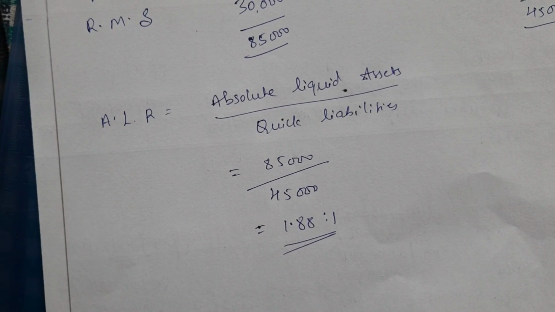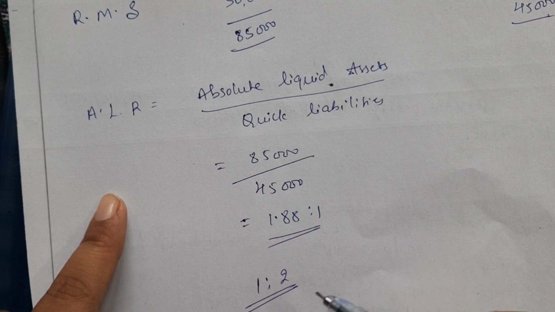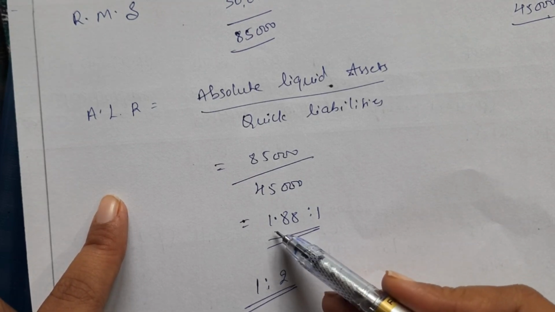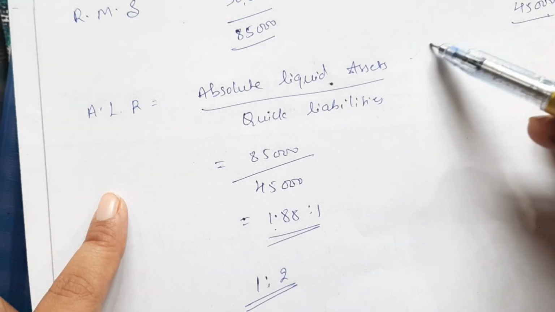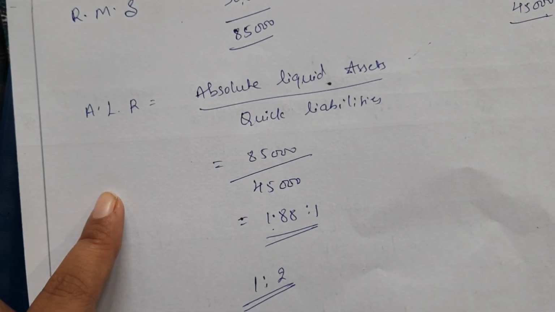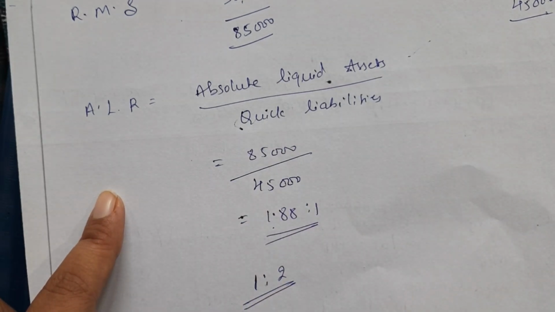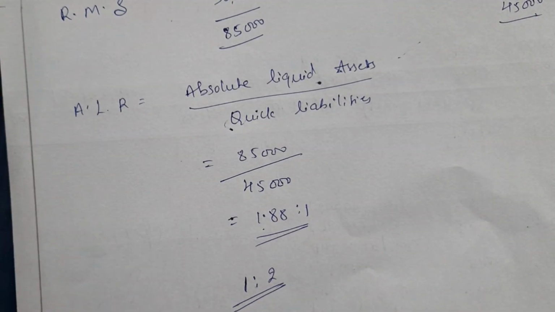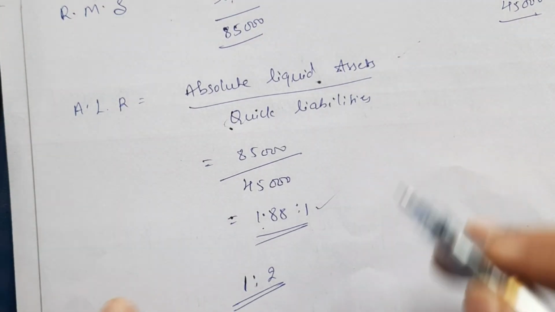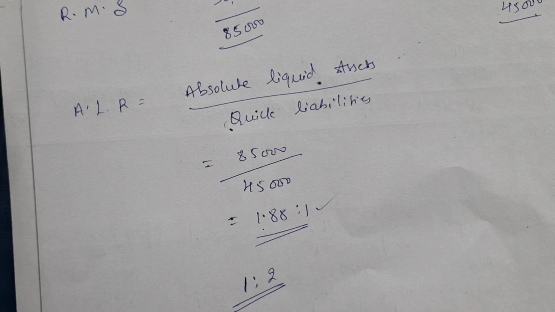So what was the ideal ratio here? The ideal ratio was 1 is to 2, right? But the ratio that we are getting is 1.88 is to 1. Our liquid assets should be less than the quick liabilities, so 1 should be the proportion of absolute liquid assets and 2 should be the proportion of quick liabilities. Here we are almost getting the reverse order. So from this we can say that the financial position is not good. We have to improve here.